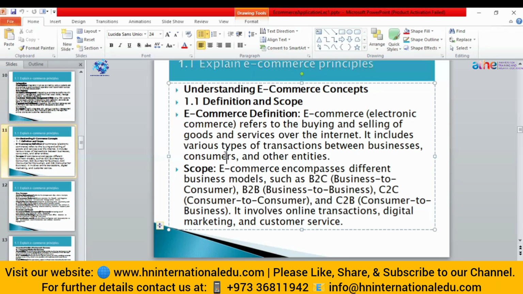Now, the second thing is where you can use e-commerce. We have different models for business, like business to customer or customer to customer. So we will see all of these models in detail.